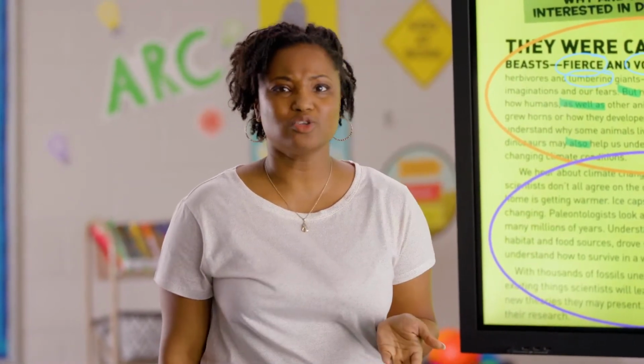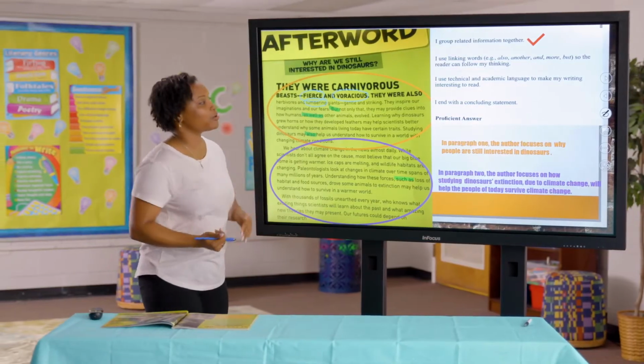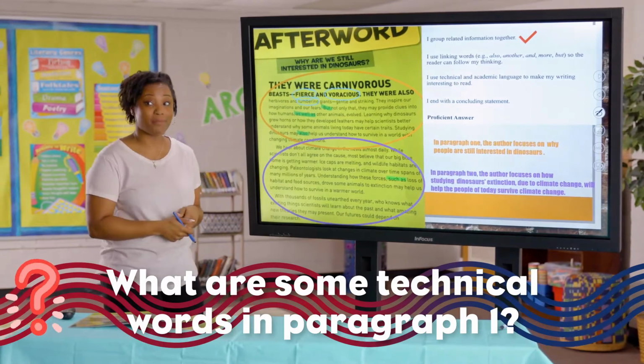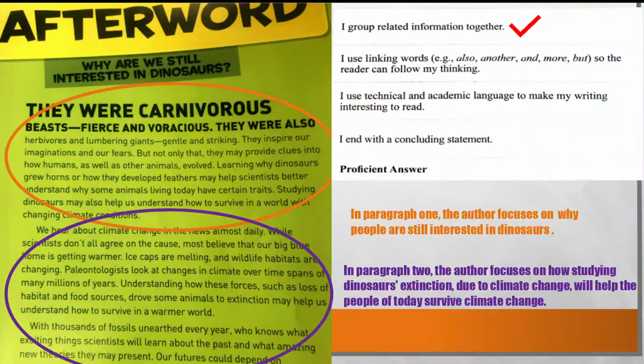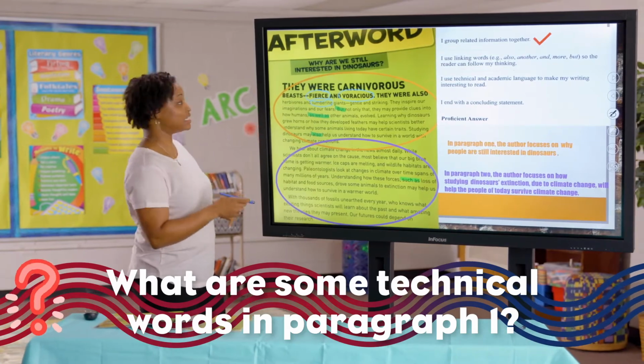Whenever we talk about dinosaurs, these words are bound to come up, right? So let's tune into paragraph 1. What are some technical words that pop out at you? I'll give you a sec. All right, let's see if we can dig in together.